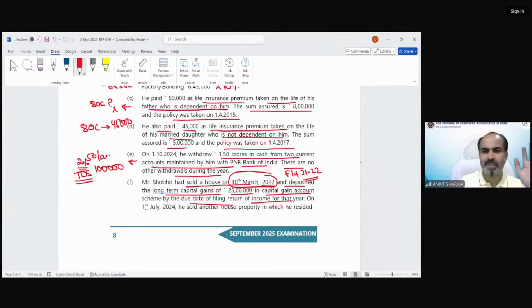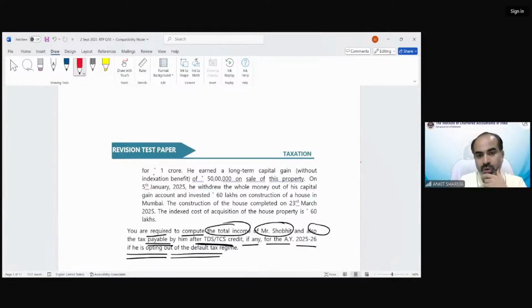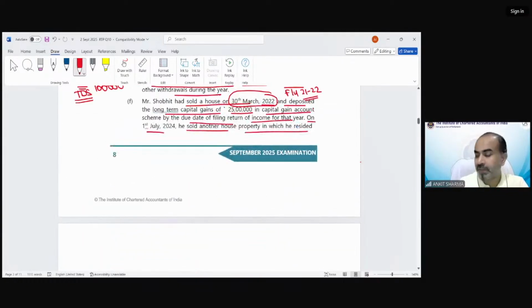So he must have claimed the deduction in that year. So nothing to worry. Now on 1st July 24, he sold another house property in which he resided. Got it? For rupees 1 crore. So now the sale consideration for this property is 1 crore in which he resided.